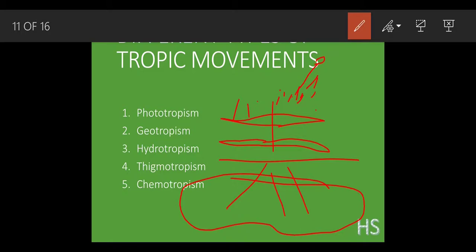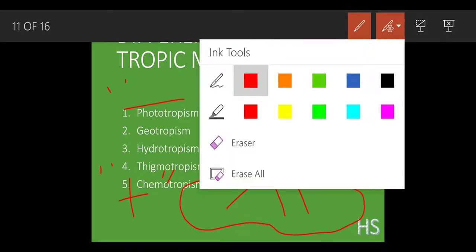So this would be called positive hydrotropic, and less water would be available on the shoot system, because whenever you water the plant, the water first enters into the soil, and inside the soil there is a root. The root shows positive hydrotropism and the shoot shows negative hydrotropism, because the water always keeps on moving toward the soil surface.